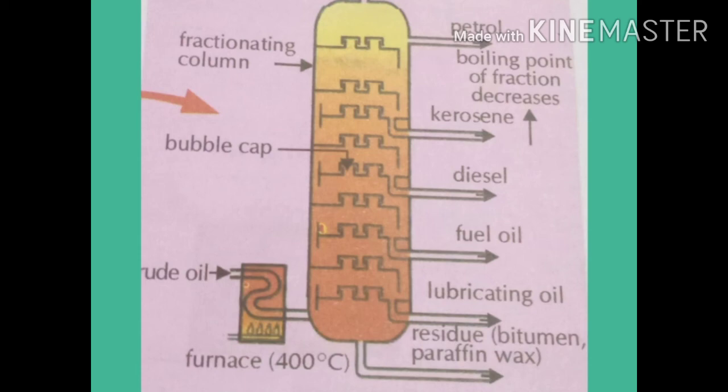On your screen you are seeing a furnace, and it has various levels of temperature. From one side the crude oil is inserted into the furnace, and on the right hand side of the furnace, you are seeing there are various outlets from which the different things are obtained at various temperatures. For example, petroleum gas on the highest, then petrol is there, kerosene, diesel, etc.